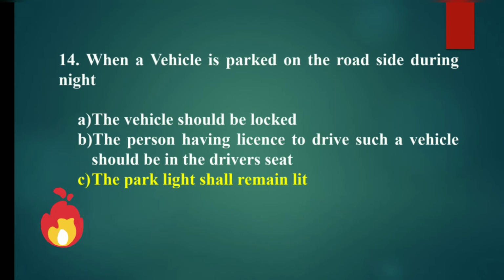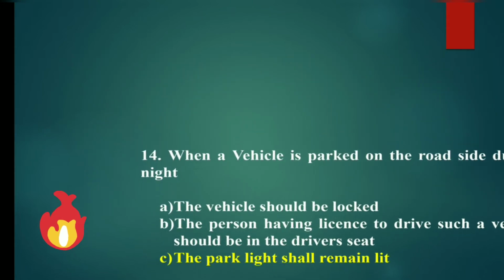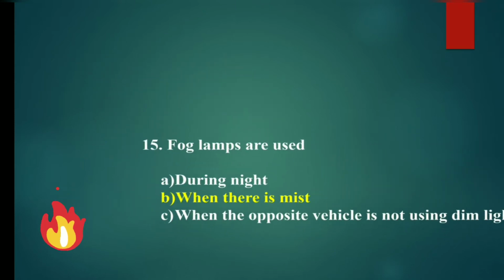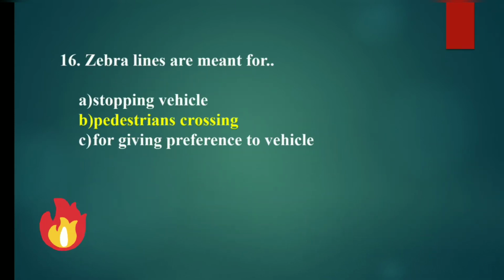When a vehicle is parked on the roadside during night, the park light should remain lit. Fog lamps are used when there is mist. Zebra lines are meant for pedestrian crossing.